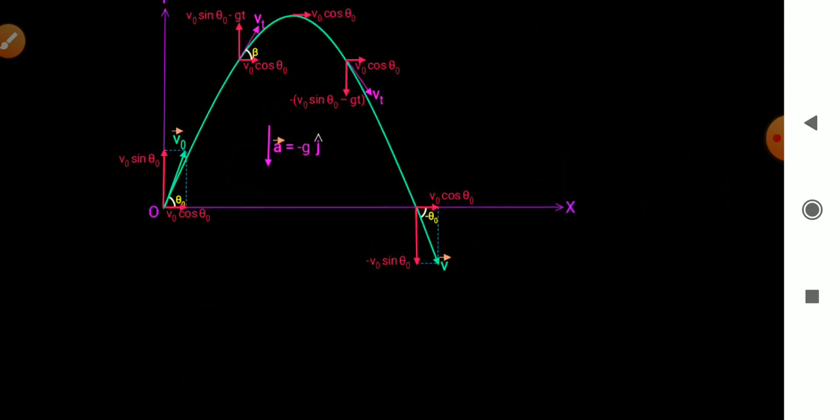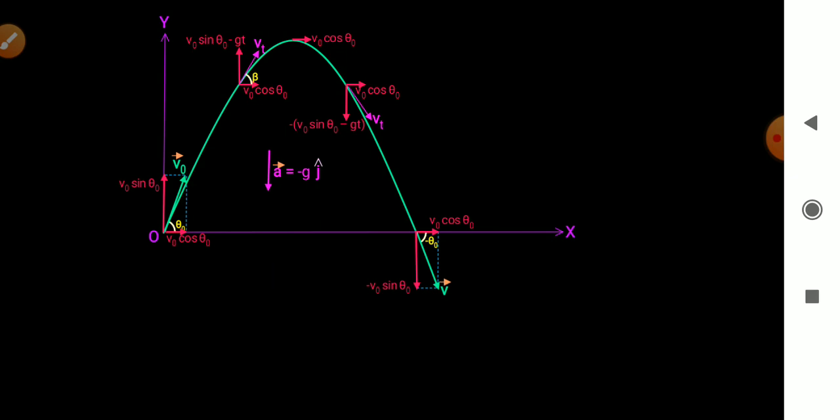So this is the figure of the projectile. See in this figure, suppose body is projected up with initial velocity v naught in a direction making angle theta naught with the horizontal.